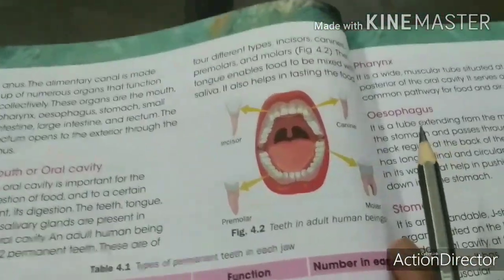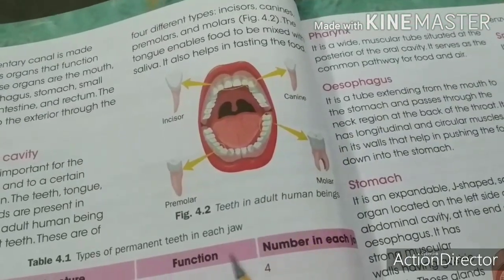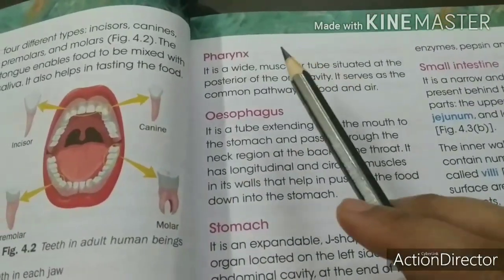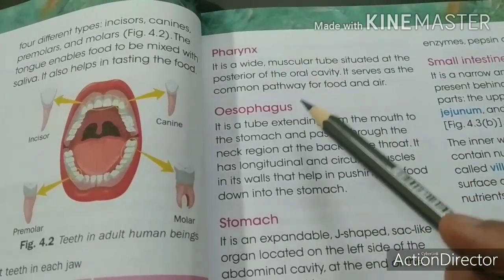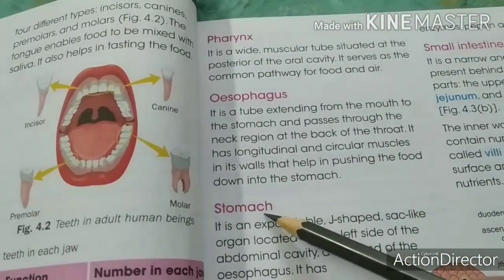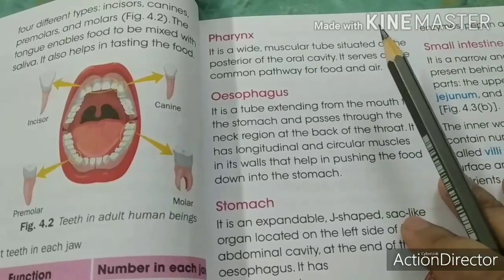So today let's move to the next part of the alimentary canal, that is the pharynx. In this video we will discuss the pharynx, oesophagus and stomach, and after that we will move on to the next parts.